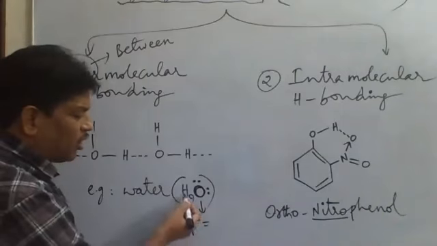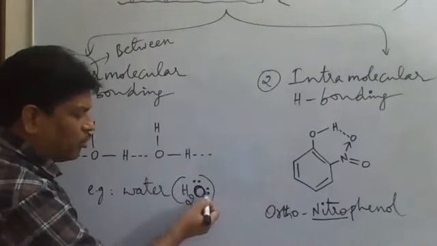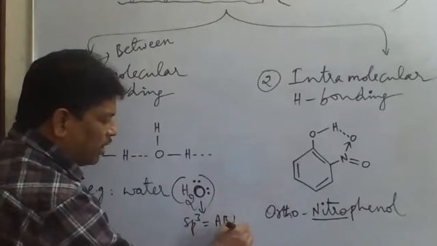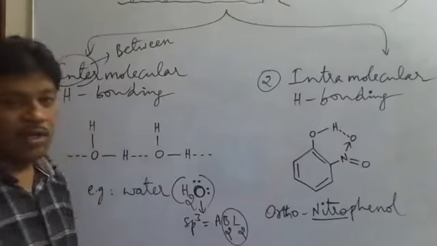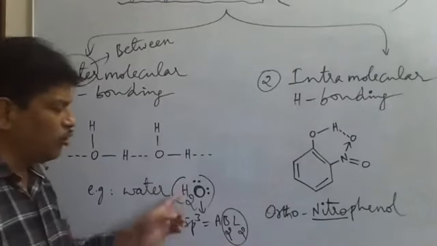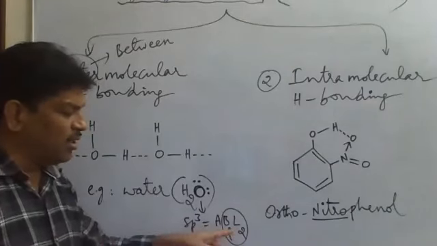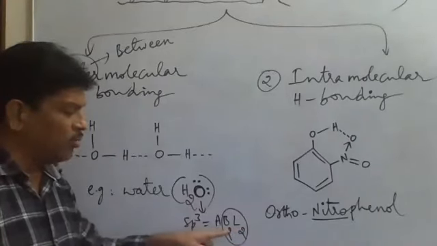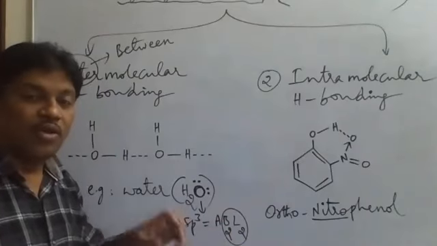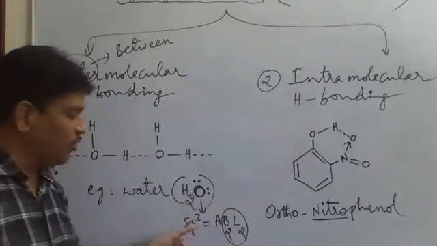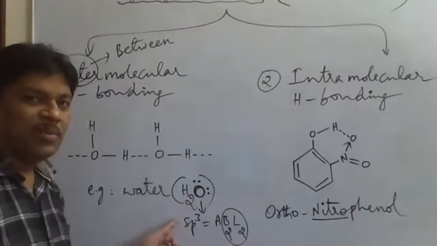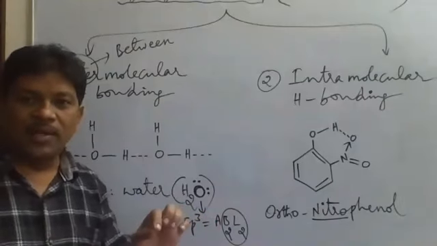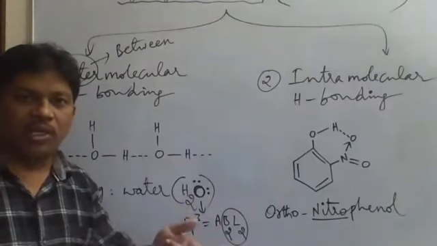Now here, there are 2 bond pairs around the oxygen, and 2 lone pairs. So the VSEPR notation is AB2L2 for the H2O molecule. That means 2 lone pairs and 2 bond pairs: totally 2 plus 2, 4 electron pairs, indicating 4 hybrid orbitals. 4 hybrid orbitals indicate sp3 hybridization.